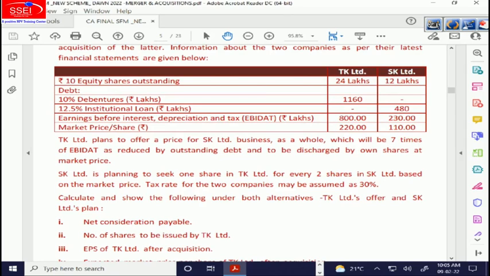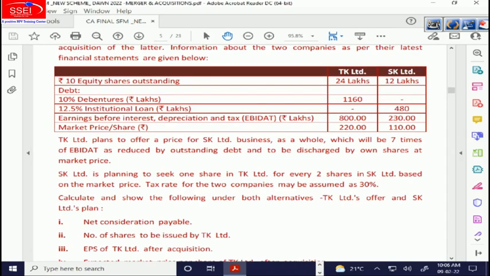TK Limited plans to offer a price for SK business as a whole, which will be 7 times EBITDA as reduced by outstanding debt. So what is TK going to offer to SK? 7 times EBITDA. EBITDA is 230. 230 into 7 comes to 1610 lakhs. Reduced by outstanding debt, because 1610 lakhs is the value of the firm. We took the EBITDA, and EBITDA belongs to the firm, equity and debt both. So 7 times EBITDA is the value of the firm.